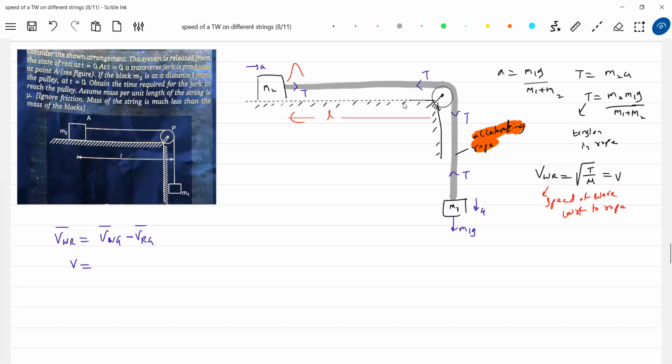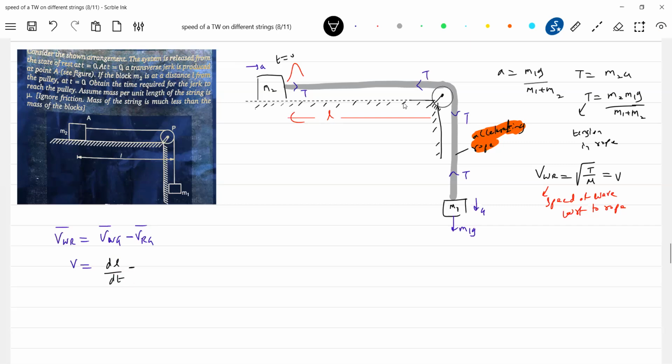Velocity of wave with respect to ground. So finally, with respect to the ground, how much distance will it cover? L, no? Because at t equals 0 the wave is generated here. After some time t, it will arrive here. So by the time the block is somewhere here, the pulse will reach this particular point. So now velocity of wave with respect to ground should be dl by dt.